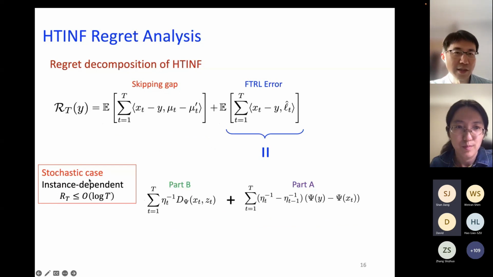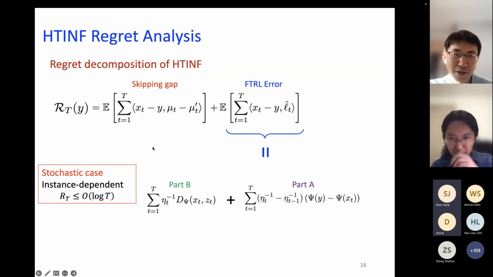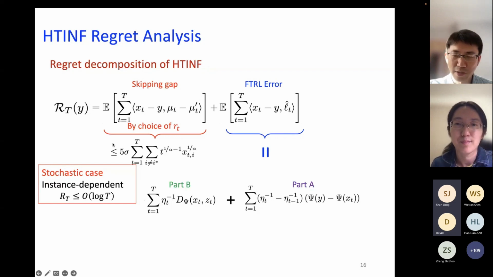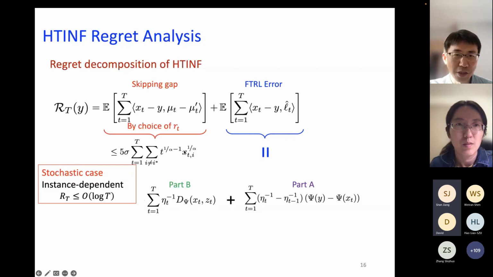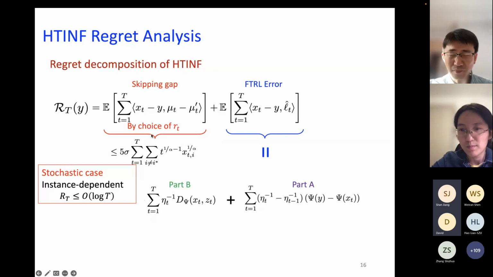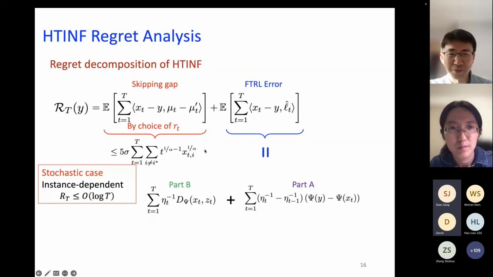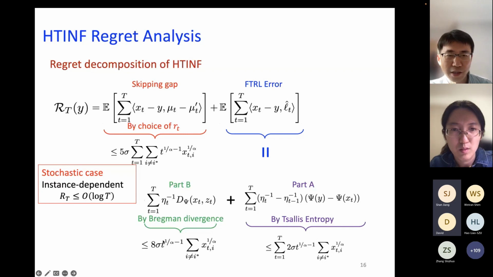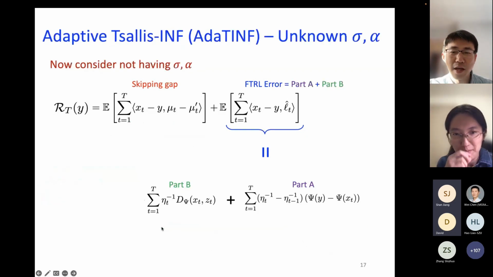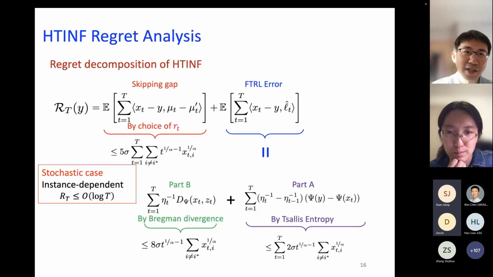And then for the stochastic case, the analysis is similar, except that in the previous case, we worked with the worst case, and in the stochastic case, we were able to work with the distribution vector. So similarly, by the choice of r_t, we obtain this, by the properties of the Tsallis entropy, we obtain the second term, and again by analyzing the Bregman divergence, we get the last one. Okay. All right. So that's the high-level idea of the heavy-tailed Tsallis regret analysis.